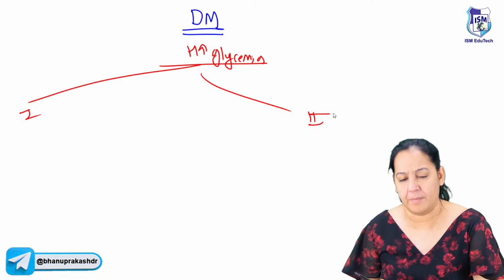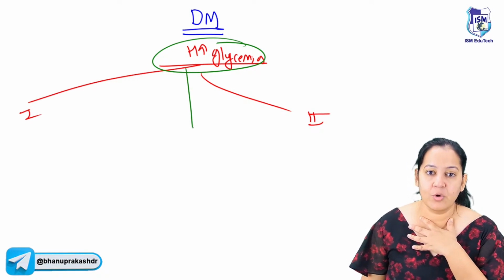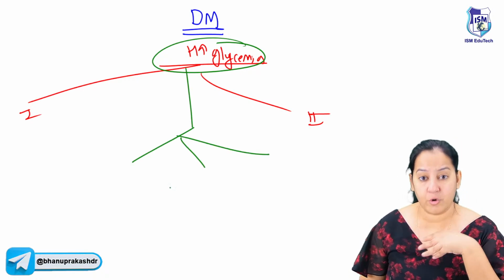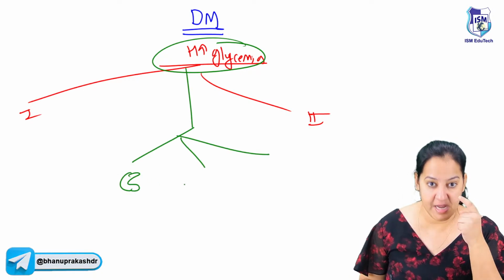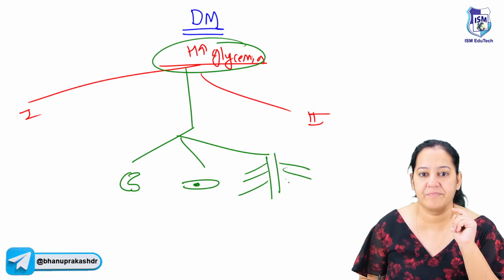So you will say, ma'am, what is the harm? If my blood has more glucose, what is the harm? Is it harmful? Yes. This glucose damages 3 organs in the body. Chronically, it damages the kidney, it damages the retina of the eye, and it damages the nerves, the peripheral nerves.